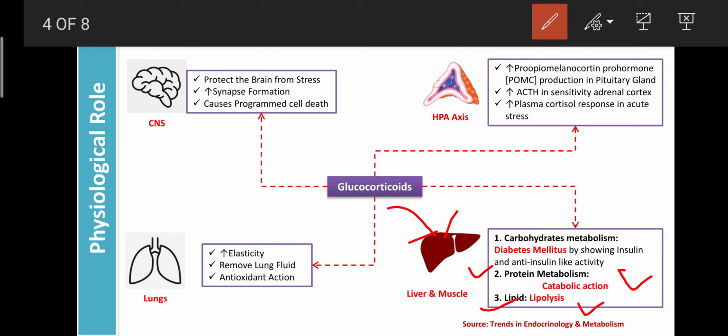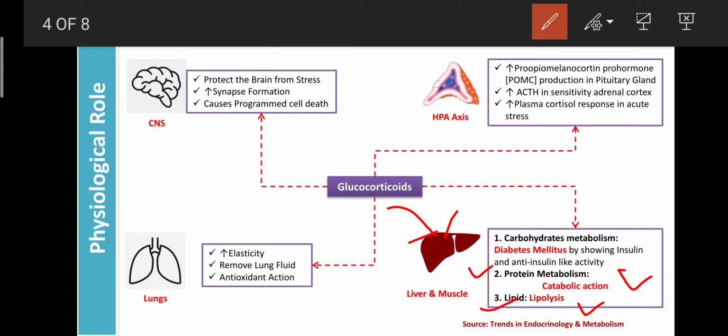So those who do regular exercise, or go to the gym to increase muscle mass, can take injections. Those injections are helpful for building up the body, and those drugs contain glucocorticoids. That's why, with prolonged use, glucocorticoids can cause the accumulation of lipids in the muscle, and due to that the muscle mass increases. Commonly, bodybuilders use these types of drugs.